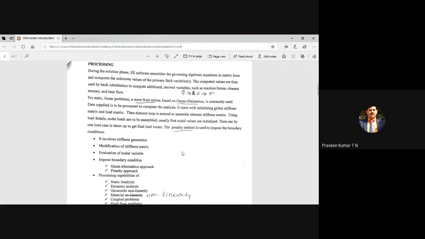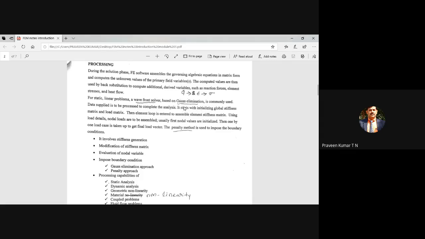Then processing. When you come to processing, finally you have to find out the solution. Imagine you have a 3x3 matrix and you have to get the values of Q1, Q2, Q3. Those are the displacements. In the bar problem, manually you use a calculator or your regular mathematical method for solving 3 or more simultaneous equations. But in software packages, most of them use the wavefront solver. There's a separate solver, so the wavefront solver is used. And in some cases, the Gauss elimination method is also used.